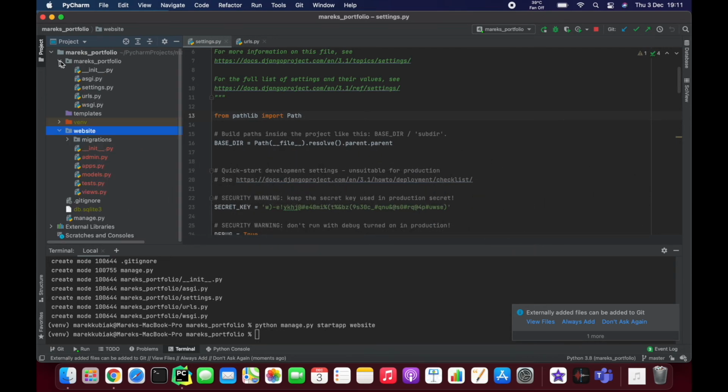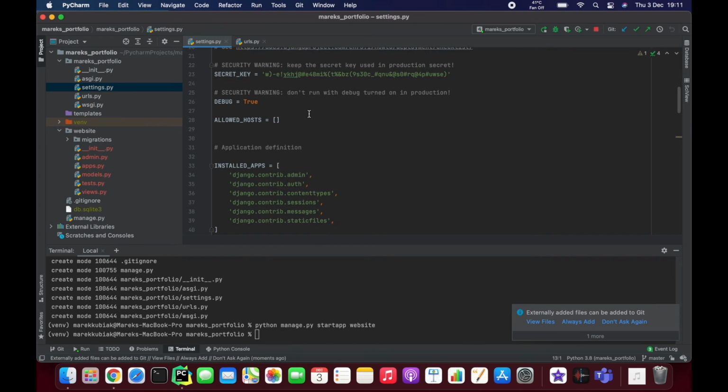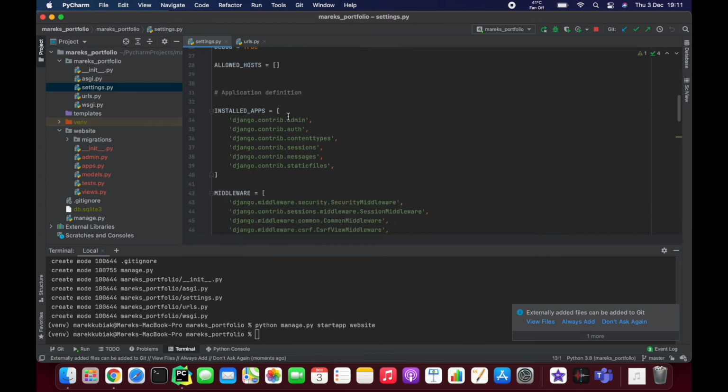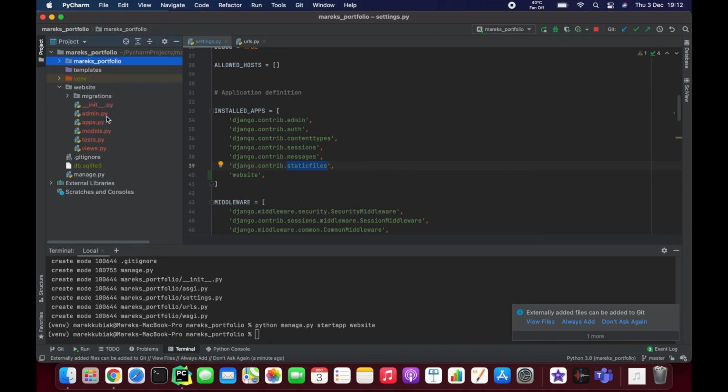The first thing you want to do after creating a new app is going to your settings. So in the main folder, go to settings, go to installed apps. At the bottom, you add the name of the new app. Leave the comma so the next one will be easier to make. And that's it. So Django is aware that it has a new app called website, and it's going to look for it here, just like it looks for those apps going to its own Django, contrib, and static files. Anyway, so this is it. We have our new app up and running.